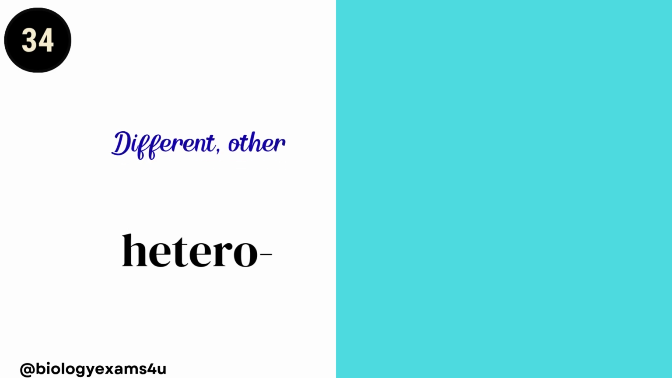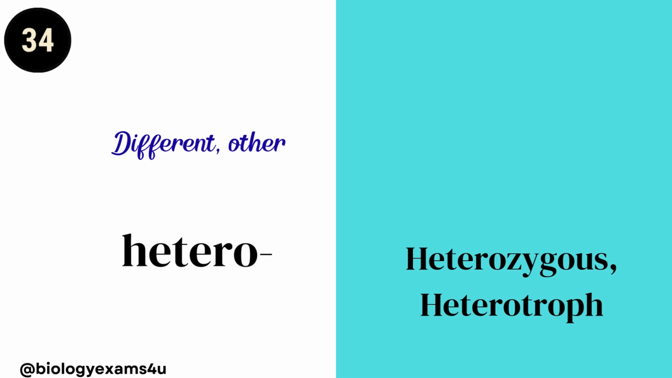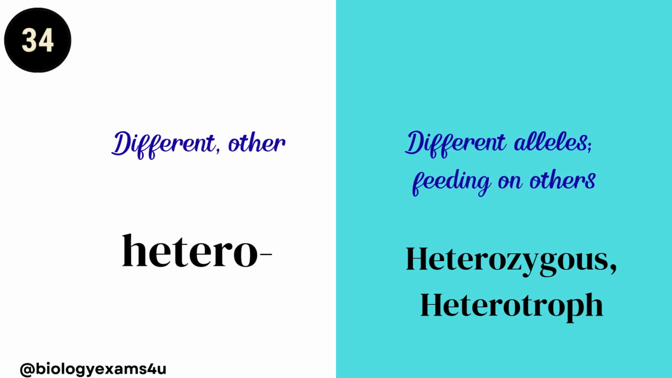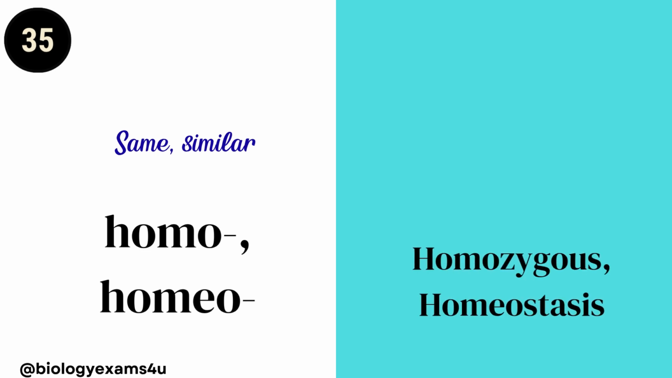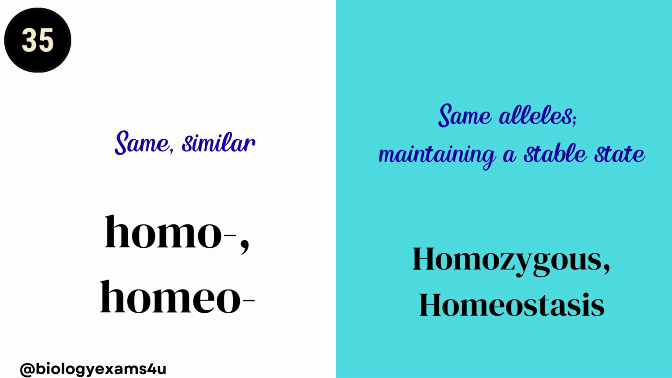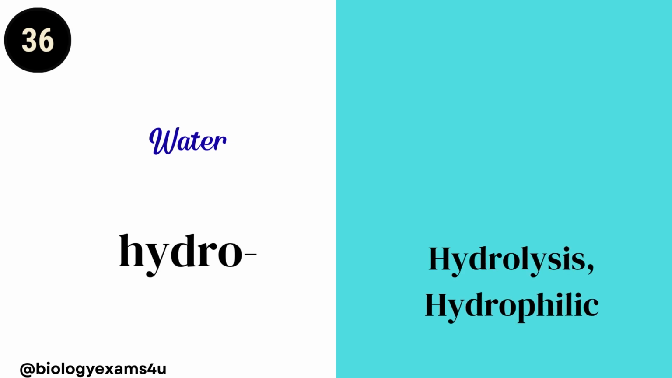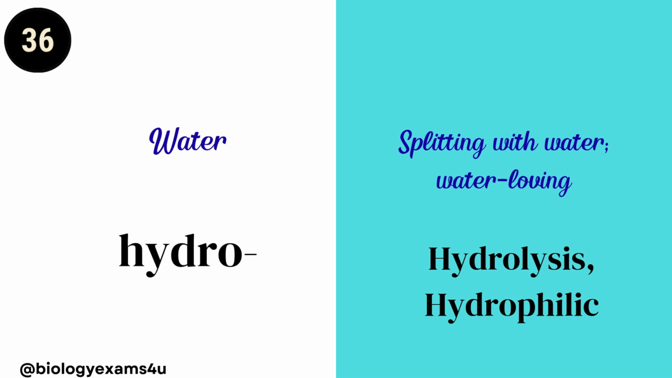The next one is hetero. Hetero means different or other. Heterozygous, different alleles. Heterotroph, feeding on others, like animals. Homo or homeo means same or similar. Homozygous, same alleles. Homeostasis, maintaining a stable state, same similar state. Hydro. Hydro means water, as in hydrolysis or hydrophilic. Hydrolysis, splitting with water. Hydrophilic, water loving. Philic means loving.